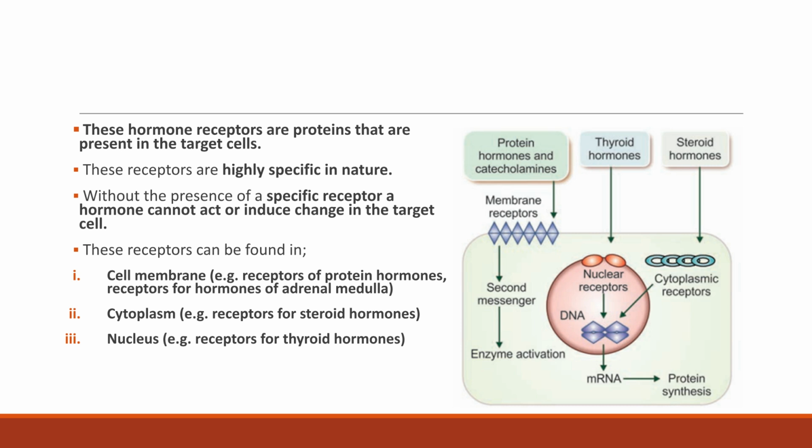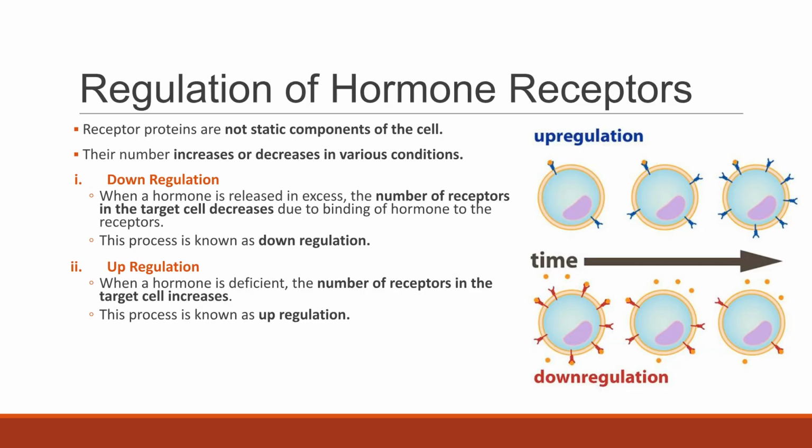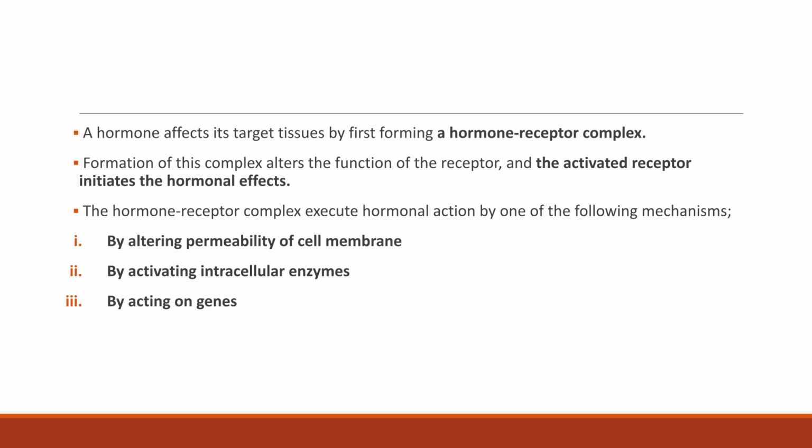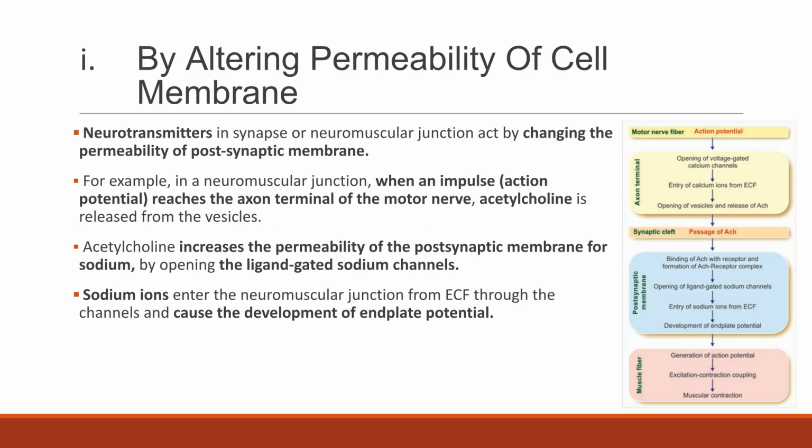Hormone receptors are highly specific proteins. They can be found in the cell membrane, cytoplasm, or nucleus of target cells. The number of receptor proteins can be regulated. Downregulation occurs when excess hormone decreases the number of receptors, while upregulation is the increase in receptors when hormone is deficient. The hormone receptor complex executes hormonal action by altering cell membrane permeability, activating intracellular enzymes, or acting on genes.